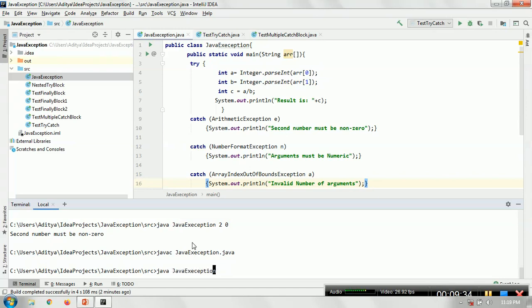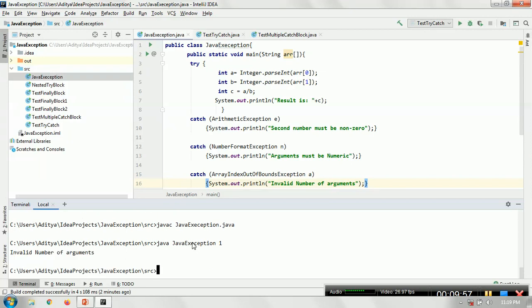Suppose I have passed only one argument. In this case, the possible exception would be array index out of bound exception, because it is expecting two inputs and you are passing only one. The control will be transferred to the line number 15, the array index out of bound exception catch. You are getting an invalid number of arguments.